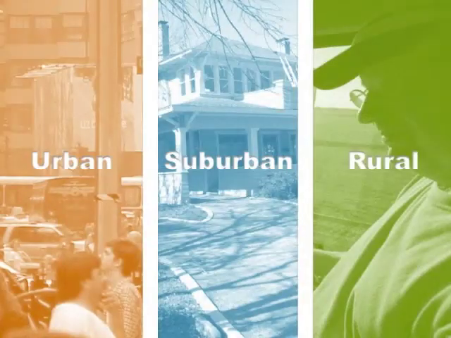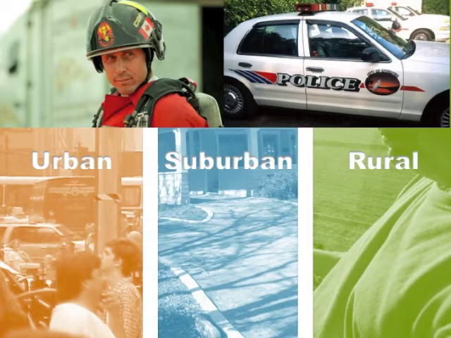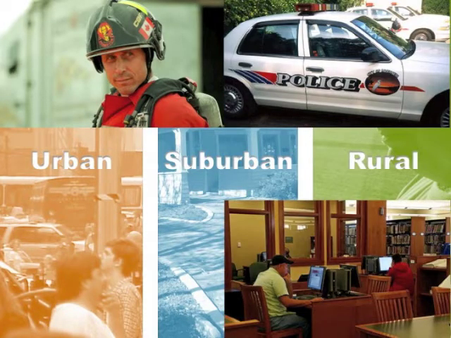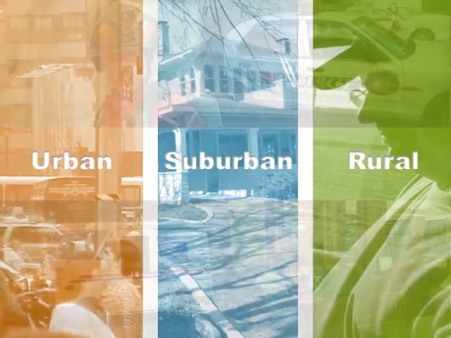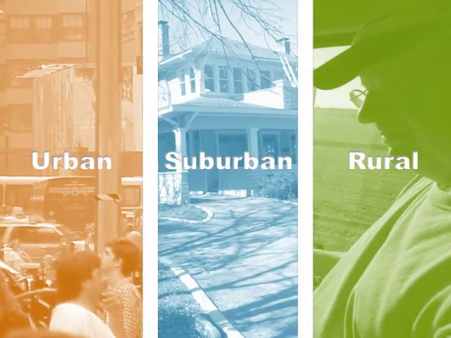All these communities are very different from each other, but they also have things in common. All these places have services like fire and police departments to keep them safe. They have libraries and post offices too. And although they may look different, all three have places to live, work, and play.